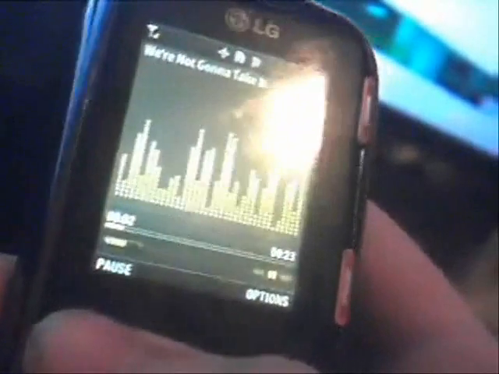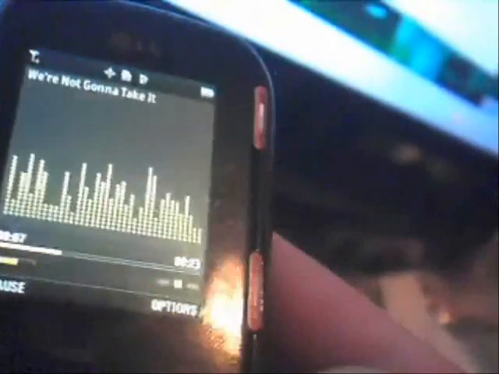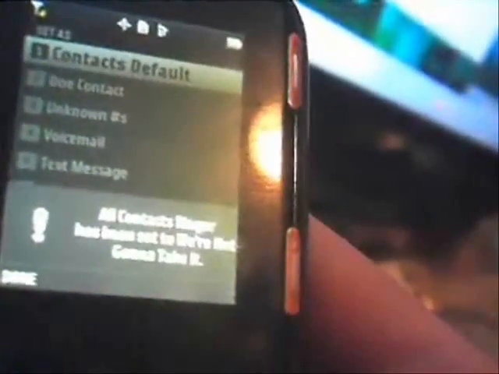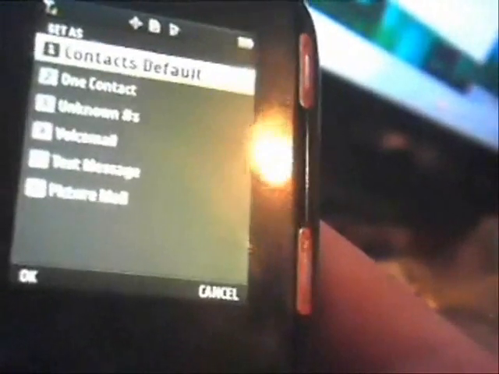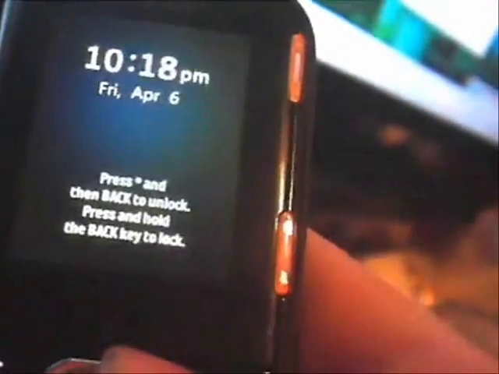There's that We're Not Gonna Take It, which, like I said before, is not that actual song. And see, they're showing you there's the ringer, it is working, it is playing. And all you need to do is go options. Yep, options, and then you just go set as. And what I did was I did contacts default, and I did unknown numbers because I reset my phone, right? So everybody in my phone book was gone. So yeah, that is how you put a ringtone in your phone.